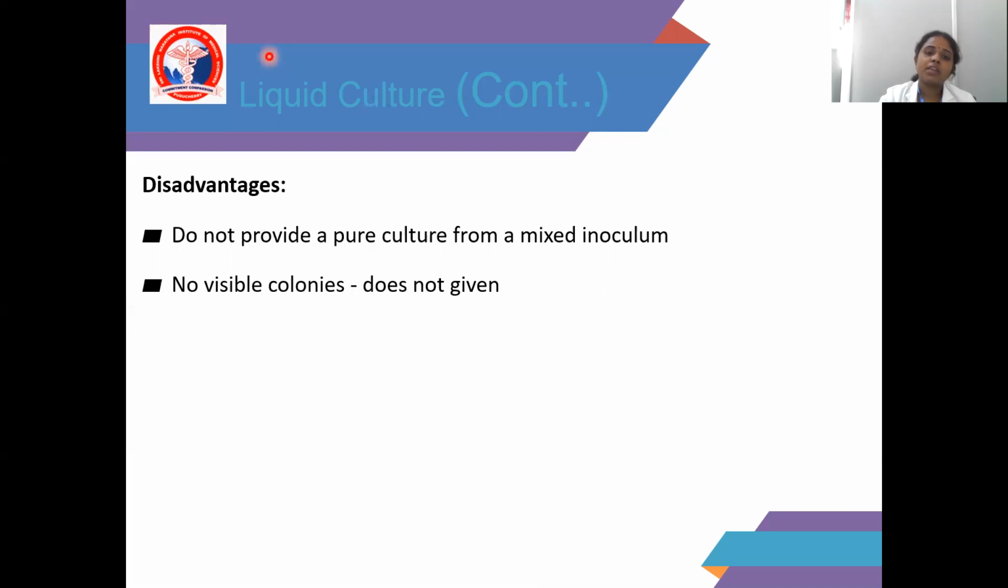Disadvantage: it does not provide a pure culture from a mixed inoculum. There is no visible colony; as I told you previously, in liquid media we can't see the colonies. That is one disadvantage.